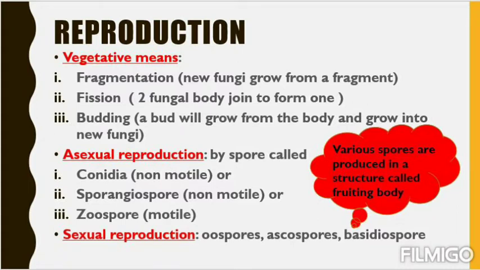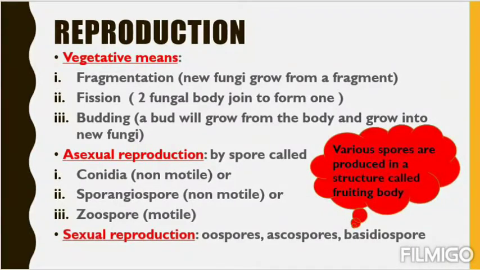In both asexual and sexual reproduction, there will be production of spores, but vegetative means gives us information on how the fungal body will grow or divide into a new fungal mycelium or new fungal body. Now we'll see the knowledge cloud.